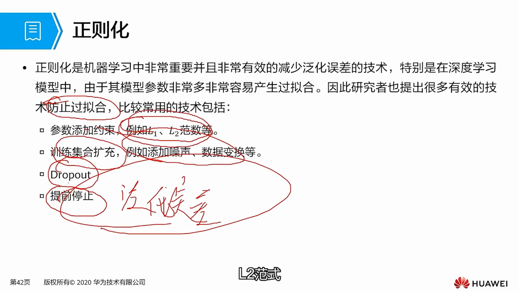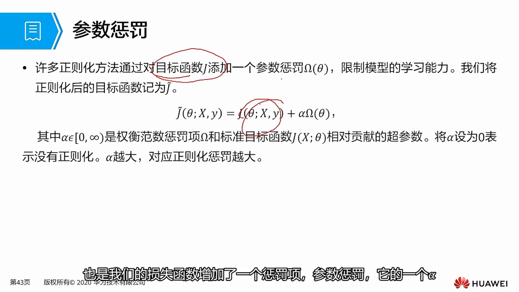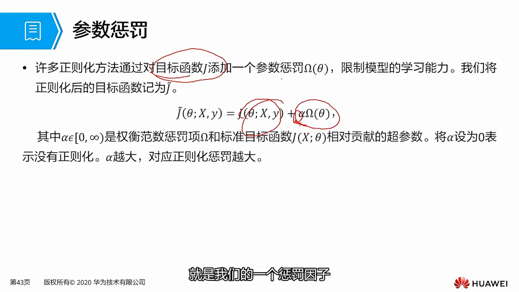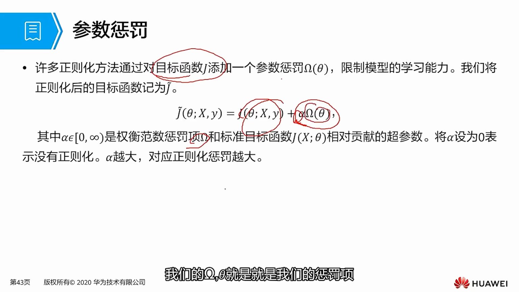Let's take a closer look at what the L1 and L2 norms look like. If you are familiar with machine learning, I will lead you through a review here. For students who are not familiar with machine learning, let's learn about parameter penalty together. Parameter penalty means adding a penalty term to our objective function, which is also our loss function. One of its terms, alpha, is the penalty factor. This part is the penalty term for our parameters. It's the omega penalty term. Our omega theta is our penalty term.